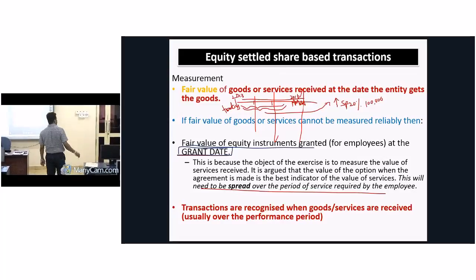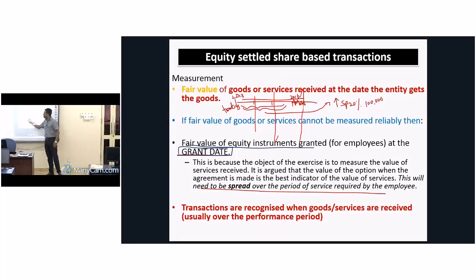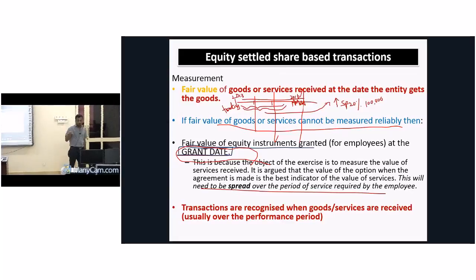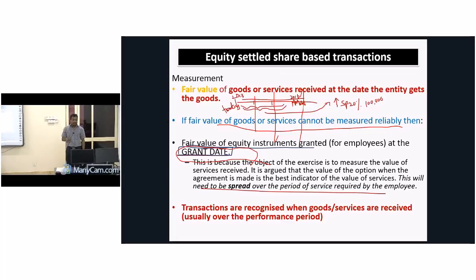Sorry, I made a mistake. The fair value of goods and services cannot be measured at the end of each year. I need to take the fair value of shares at the grant date.